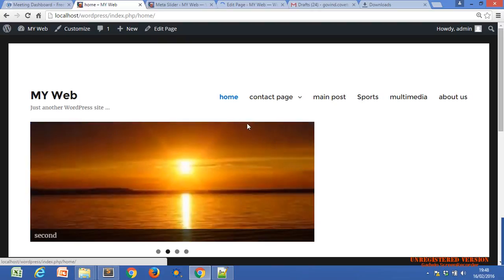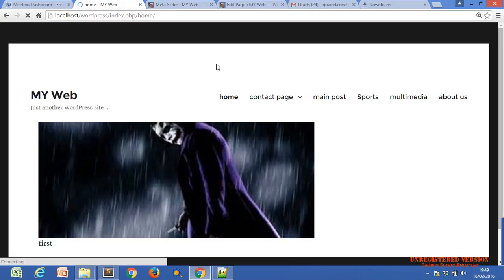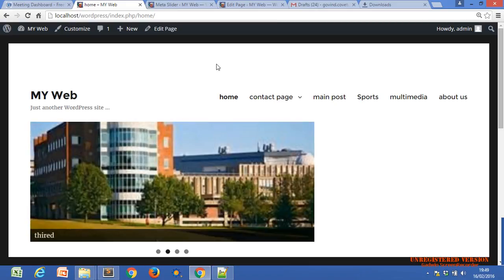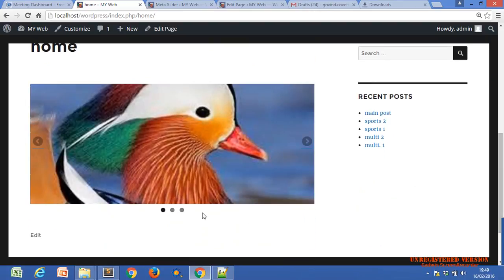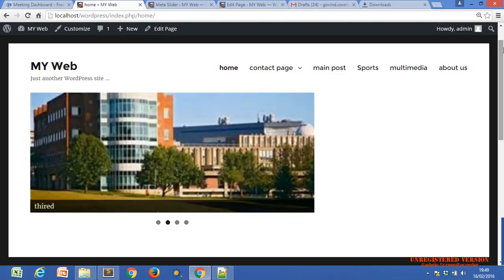So this is our, one second, just refresh this. First, second, third. This is our first slider. At the bottom of this slider we get our second slider. This is our second slider, or not? Only three images, and this slider we have included in the header.php file.